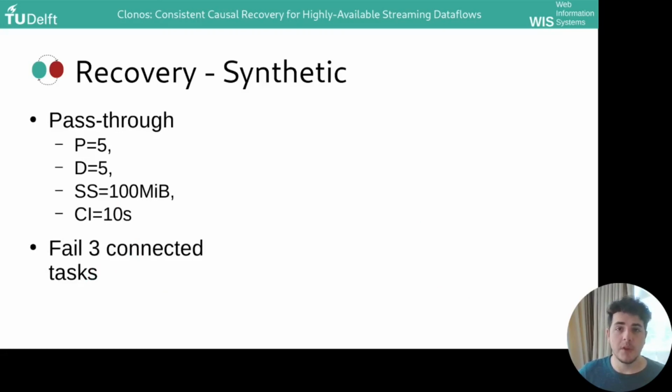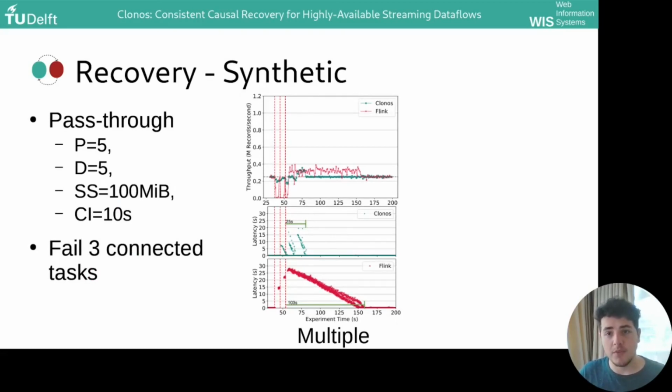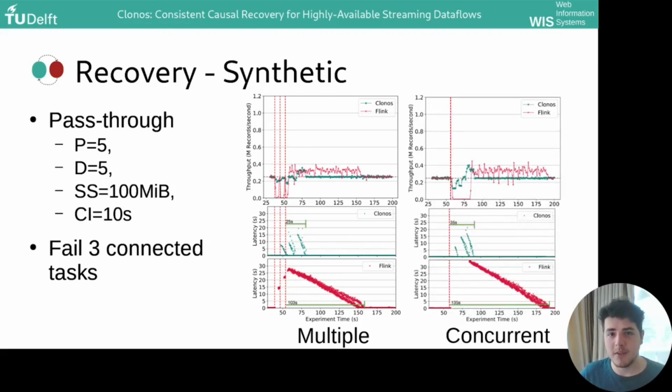The last experiment I want to show you uses our synthetic pass-through query to push these systems close to their limits. In these experiments, we fail 3 connected tasks. In the first one, we're going to fail a task every 5 seconds. Notice how Clonos never blocks and quickly returns to the original set throughput of 250,000 records per second. Regarding latency, notice how the large majority of records in Clonos are still emitted at millisecond latency even while the system recovers. In the second experiment, we're going to fail all 3 tasks at the same time.